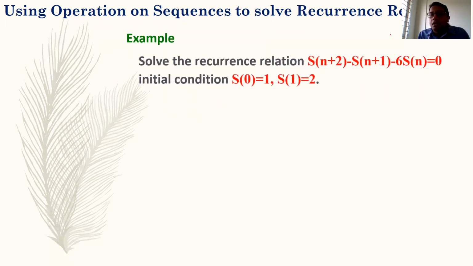For example, solve the recurrence relation S(n+2) - S(n+1) - 6S(n) = 0 with initial conditions S0 = 1 and S1 = 2. Firstly, to solve recurrence relations with operations on sequences, you need the indexes in the plus form, the increasing form: n+2, n+1, n. If you have n, n-1, n-2, then make them increasing.